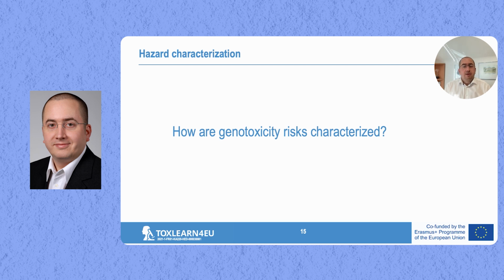And this already brings me to the next breakout question. The question is, how are genotoxicity risks characterized? And what I mean by that is, the question is, what do we do with this BMDL value? How do we deal with it? Are there any uncertainty factors being applied? How large should these factors be?